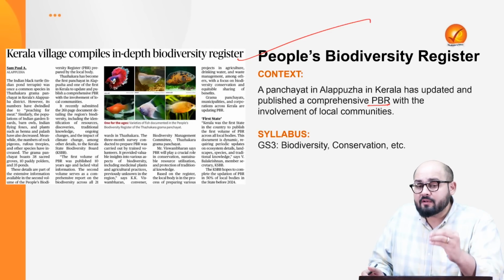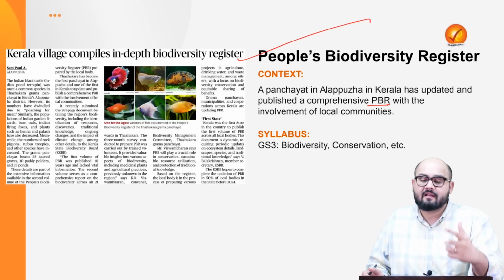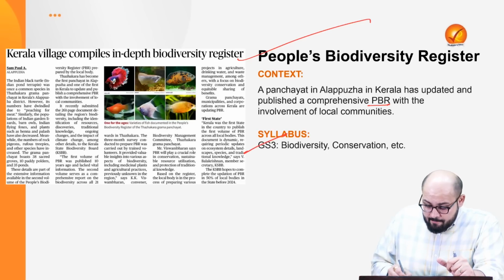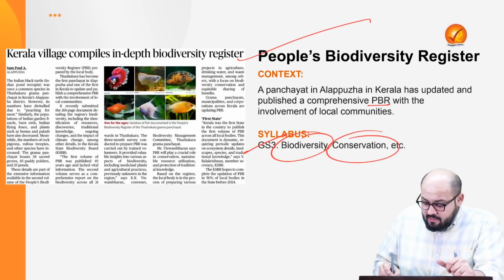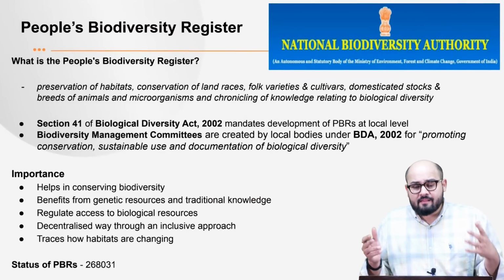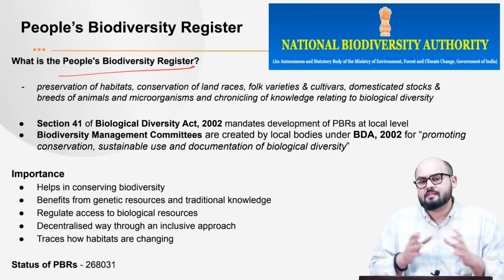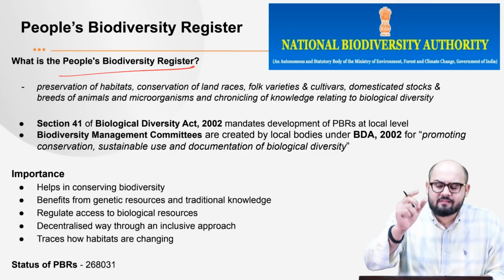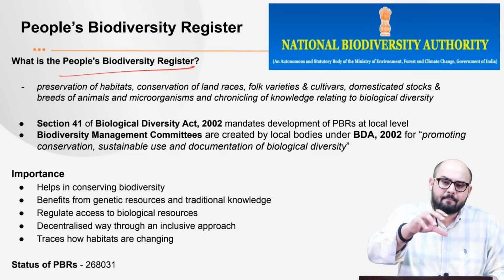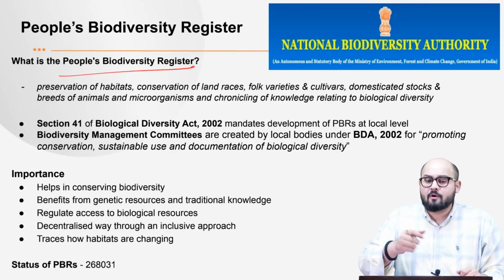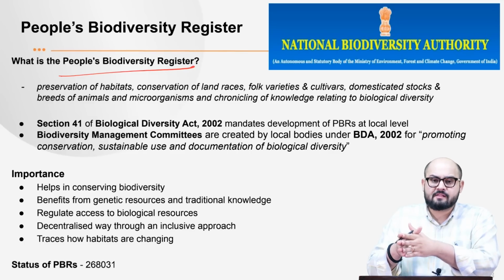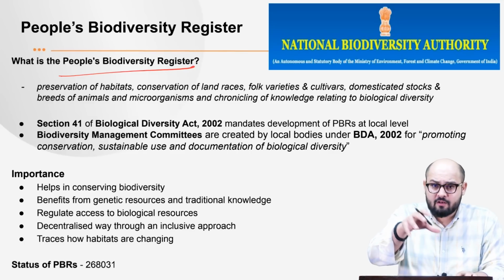Now this becomes important for us to see what this People's Biodiversity Register is all about. This is a part of GS3, Biodiversity and Conservation. Now, what is the People's Biodiversity Register? It is a comprehensive record of the various aspects of biodiversity in a particular area, in a particular local area.